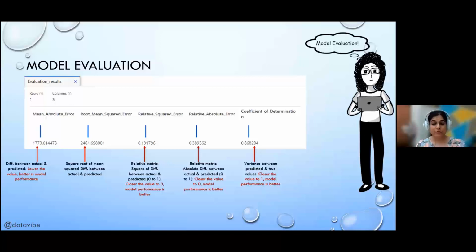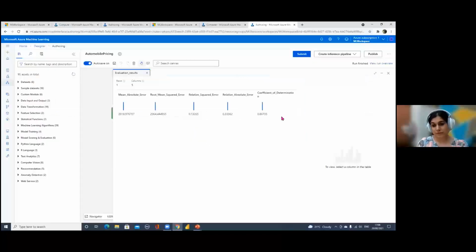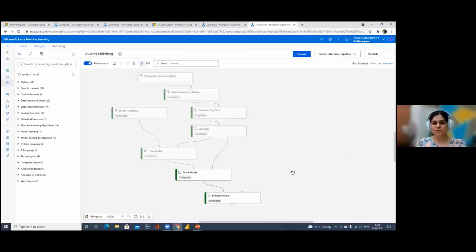With coefficient of determination, if the value is closer to 1, the model has performed well. Our value is 0.86735, and it is near to 1, right? So I think our model has really performed well. That's the way you can evaluate a model.